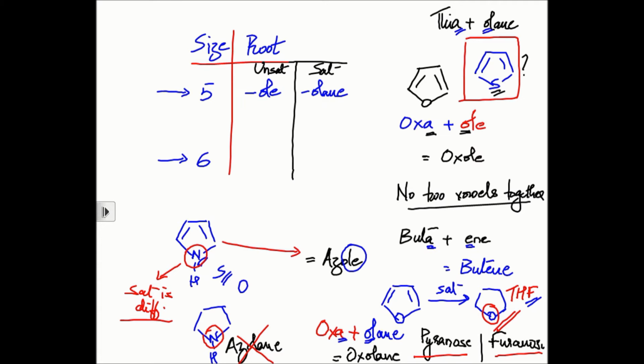So remember, where is the disparity? What is the exception to the rule? All other heteroatoms will follow this rule, that it will have an ol as the suffix if it is completely unsaturated. It will have an olane as the suffix if it is completely saturated, except for nitrogen. In case of nitrogen, you will have a special suffix. It's called olidine.